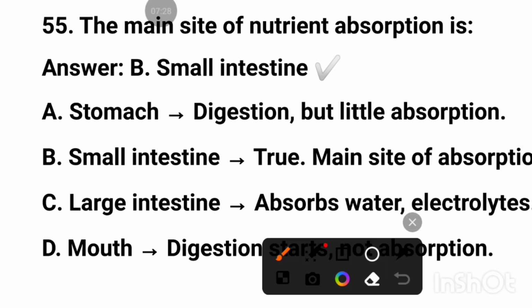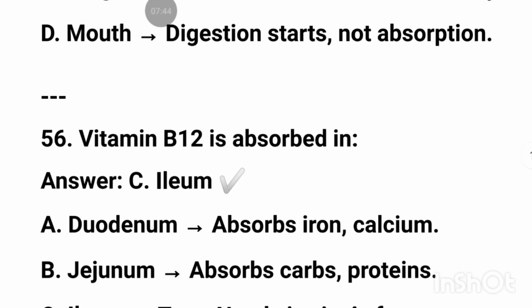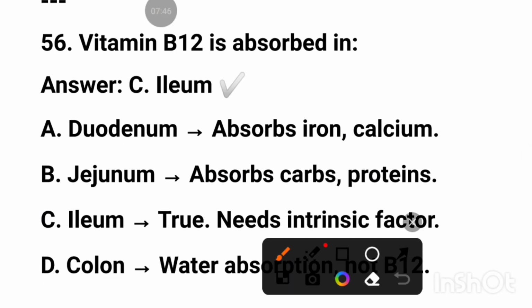The main site of nutrient absorption is the small intestine. Stomach: digestion. Small intestine: site of absorption. Large intestine absorbs water. Vitamin B12 is absorbed in the ileum. Duodenum absorbs iron. Jejunum absorbs carbohydrate.